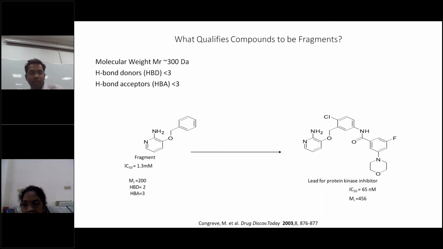But here they have again increased the hydrogen bond donors and acceptors. Hydrogen bond donors, we can see here 2 and 3, 3 are there, and hydrogen acceptors 1, 2, 3, 4, 5, 6, or 7. Though the rule of 5 says it should be 5, in some cases it can go a little out of boundary. So here it has a little more hydrogen bond acceptors, but the donor is within the rule of 5.